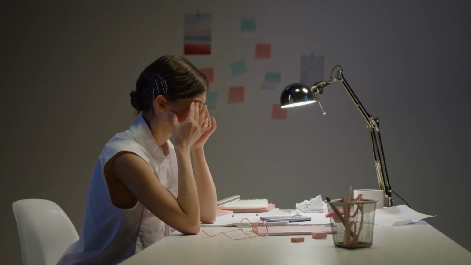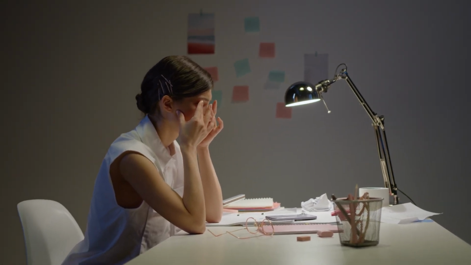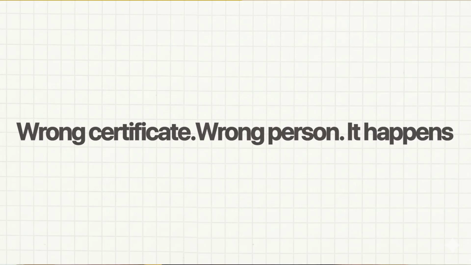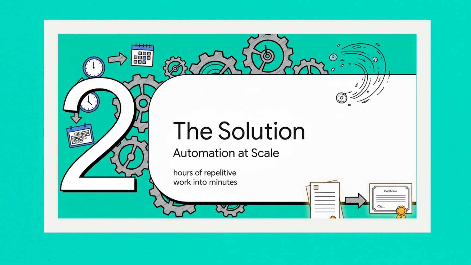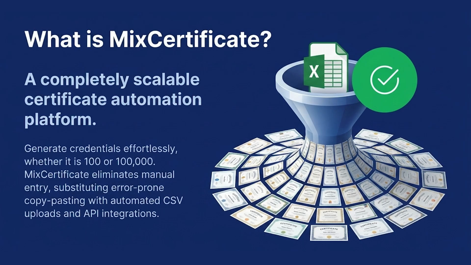You have 300 candidates and you have to do this again and again because Canva has a limitation of 100 certificates. And you have to send them one by one. And sometimes you will end up sending the wrong certificate to the wrong people, because it happens. So we solved this very first problem, whether it is 100 or 100,000 certificates you want to send, you will be able to. So we built the system that is completely scalable.